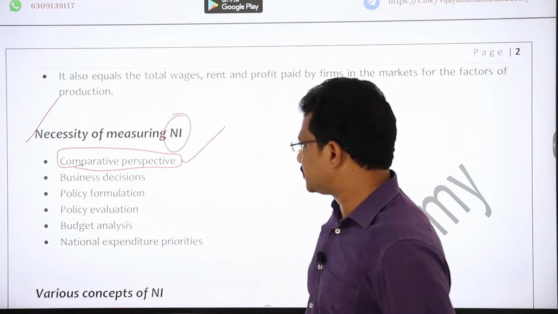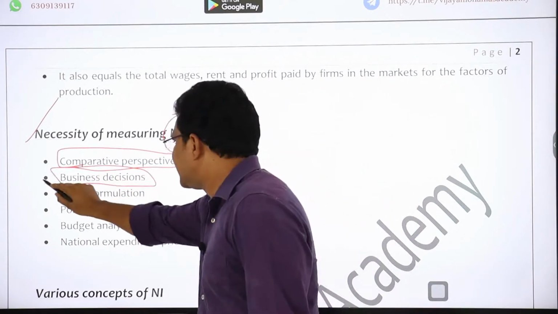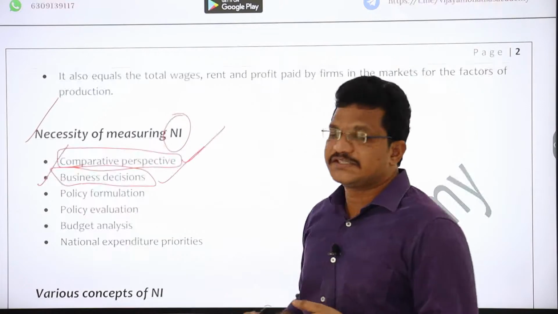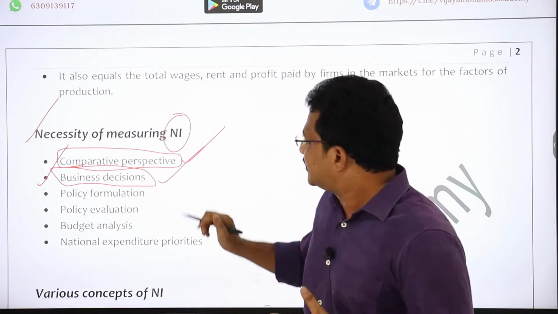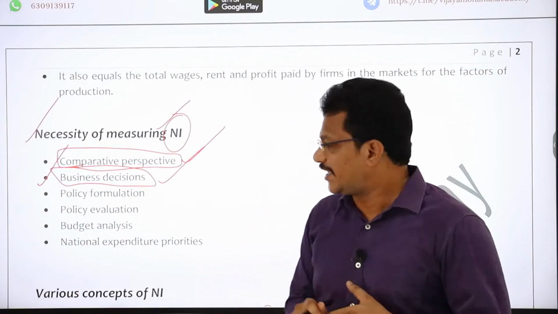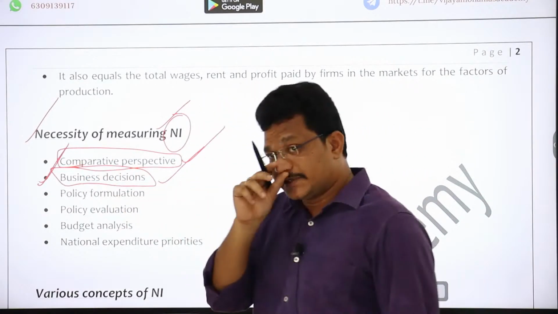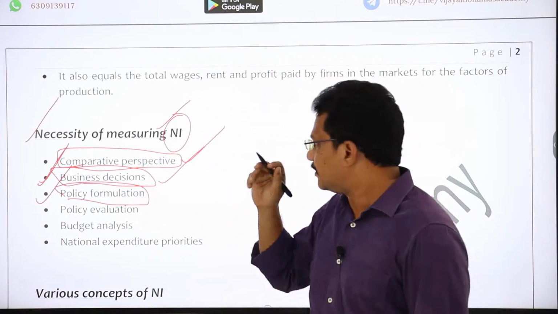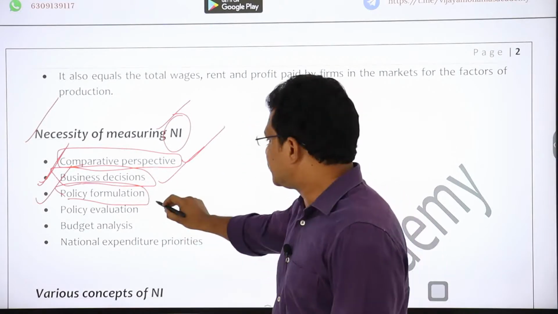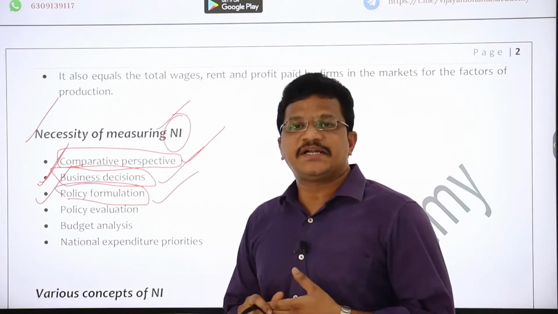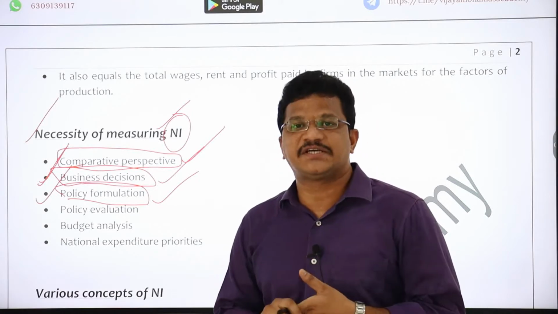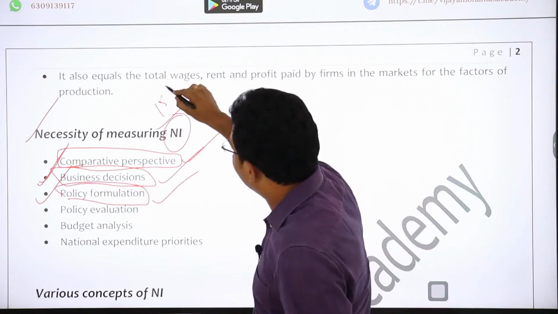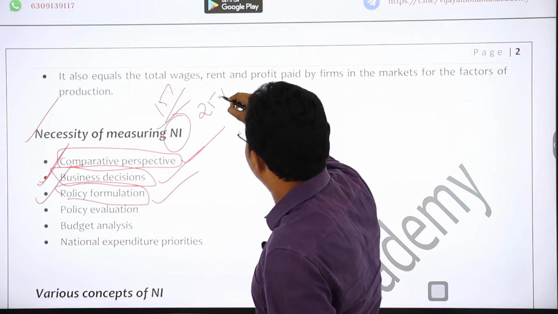So, comparative perspective. Next, business decisions. For taking any business decisions, like manufacturing decisions or export oriented decisions, measuring national income is important. Now policy formulation. This is also one of the important aspects of measuring national income. Why? Because recently the Indian government is focusing on pushing the manufacturing sector and increasing its contribution from 15% of GDP to 25% of GDP.